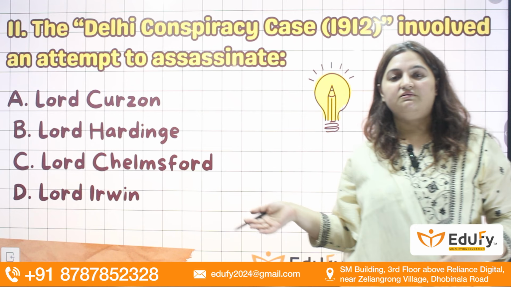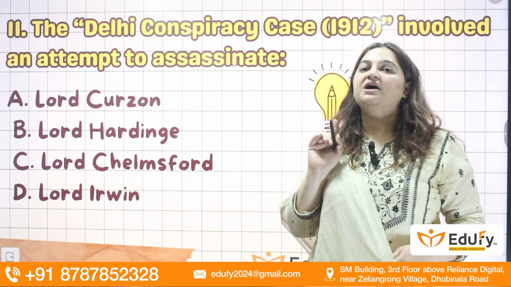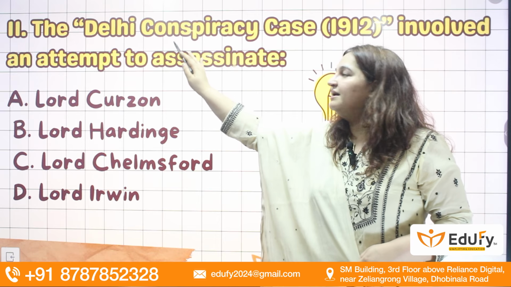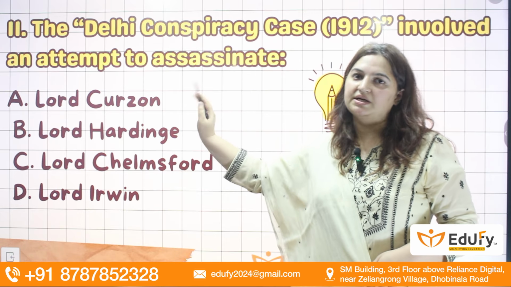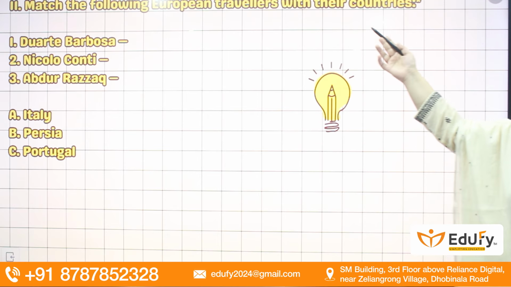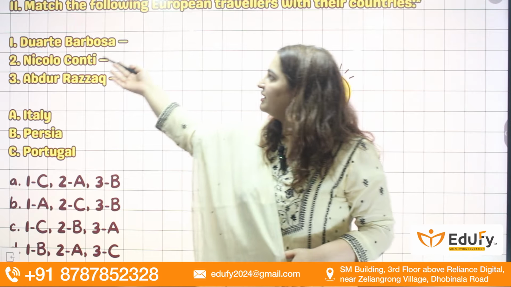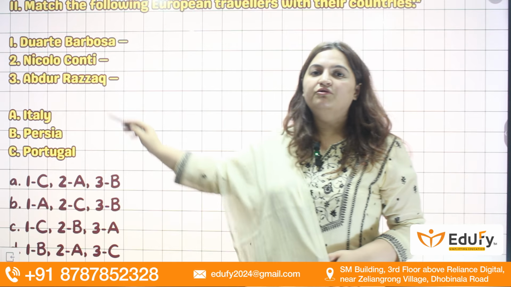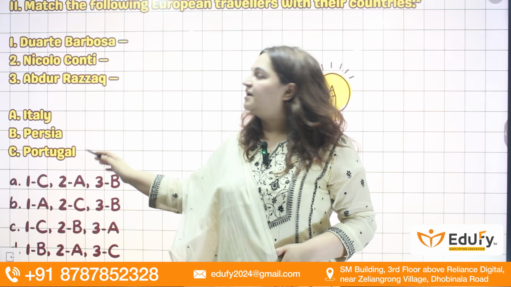At that time he was the viceroy, in Chandni Chowk. And who was involved? Rash Bihari Bose was involved in this assassination attempt. So whether they write Delhi Lahore conspiracy or Delhi conspiracy, answer is same, Lord Hardinge. Next question, match the following European travelers with their countries. So these are the names of travelers: Duato Barbosa, Niccolo Conti, Abdul Razak, and you have to match them with where they originated from, where they came from.